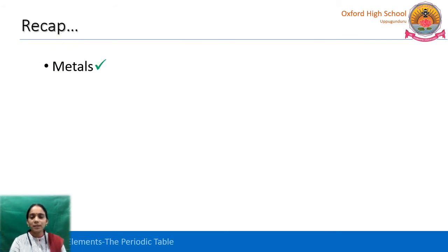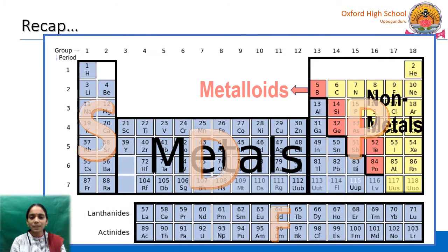We have seen how the total 118 elements are categorized into metals, non-metals, and metalloids. If we observe the periodic table, all the 118 elements are categorized into 4 blocks, those are the s, p, d, f blocks. We have seen that one stair step like structure is there in the p block elements. From that stair step, the left side elements are categorized as metals and the right side of the stair step are non-metals.